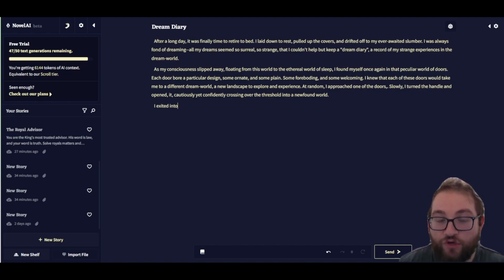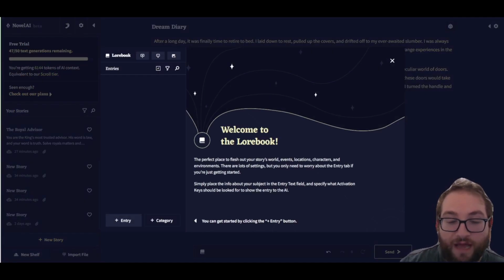Also, if you chose a text adventure, this bar over here is going to be slightly different, and it'll tell you what you can do versus what you can say. Here, since this is a storytelling adventure, we just have this simple bar. However, when you go into this story, you can click on this dictionary, and you can actually put in some lore to the story that you have already. You can put in some lore for the characters, the locations, the events, and the environments.